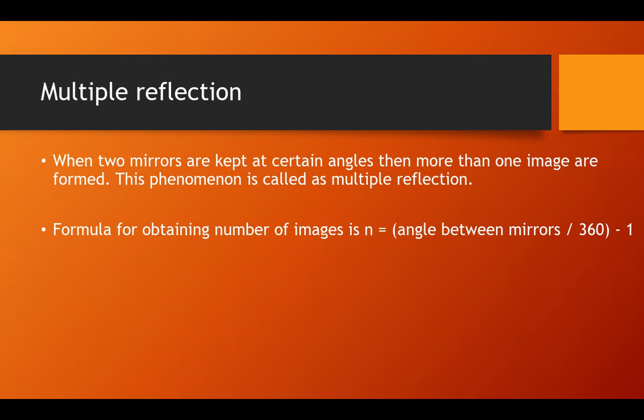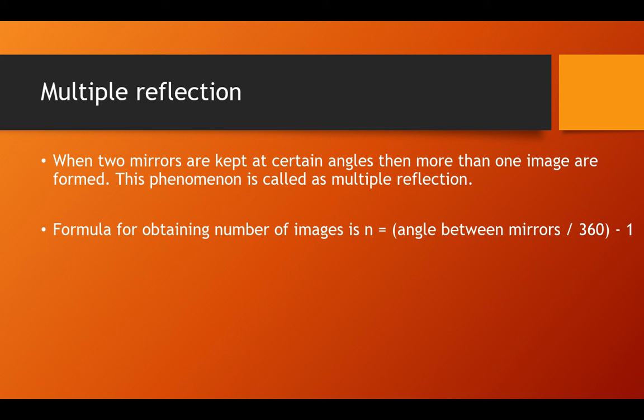And now let's learn about multiple reflection. It is a phenomenon which occurs when two mirrors are kept at a certain angle. In this case more than one image is formed, and we call this type of reflection multiple reflection. There can be two, three, and so on images, whenever the mirrors are kept at a certain angle. And one more thing: whenever we increase the angle between the mirrors, the number of images formed decreases.